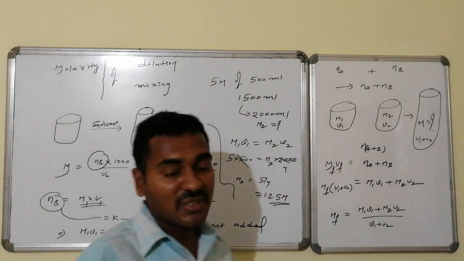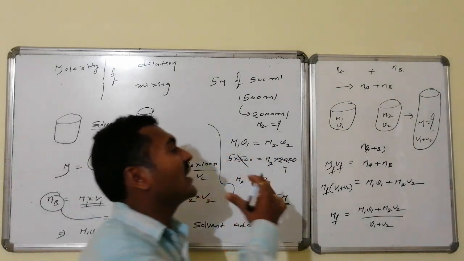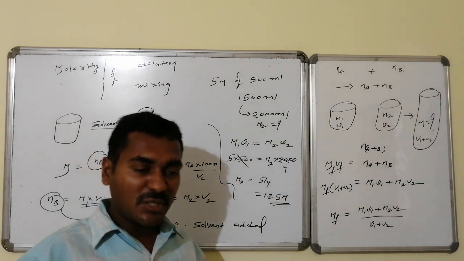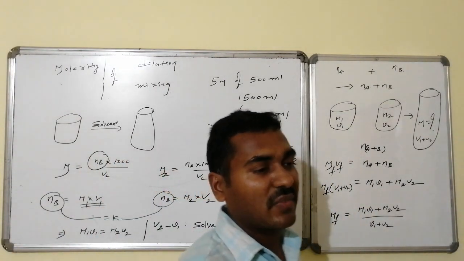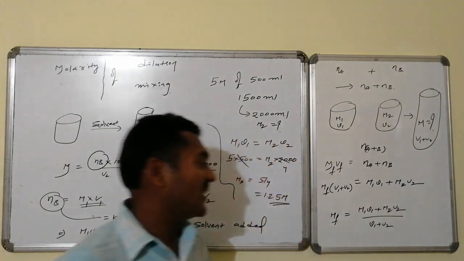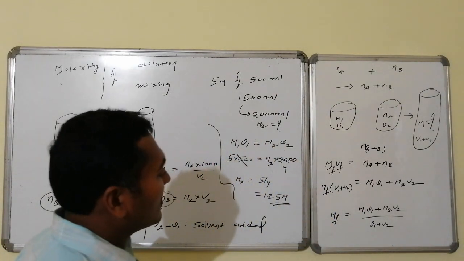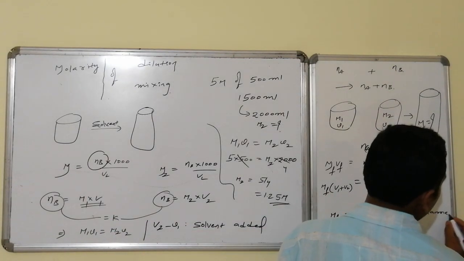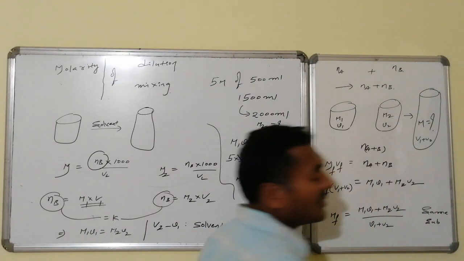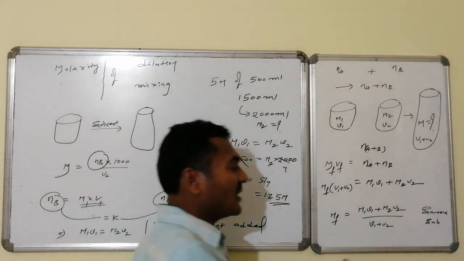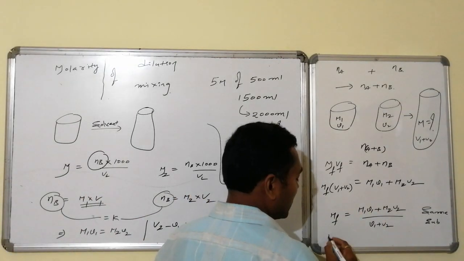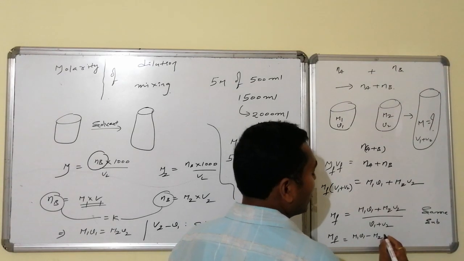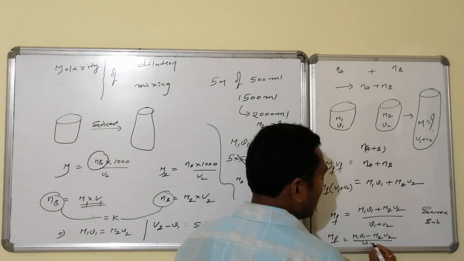Getting clear? Suppose it is not the same type of substances, but different substances which may cancel the concentrations of one another and form a new compound. In that case, the formula used for the calculation of molarities is different. The previous one is for the same type of substance. Suppose different natures of substances, which will cancel the concentrations of each other. In that case, M final becomes equal to M1 V1 minus M2 V2 divided by V1 plus V2.